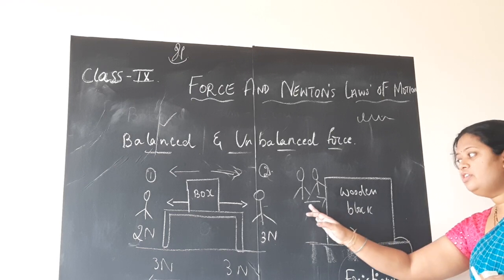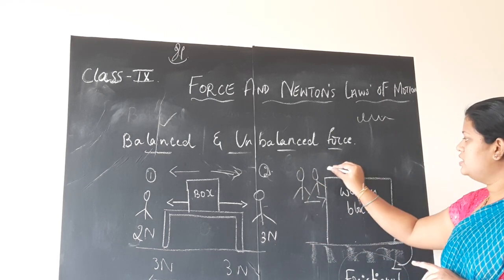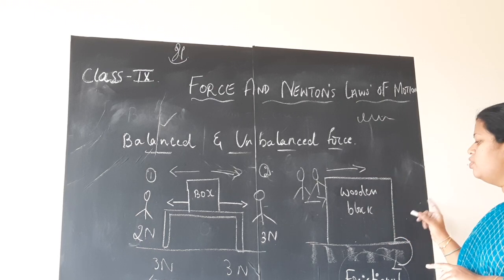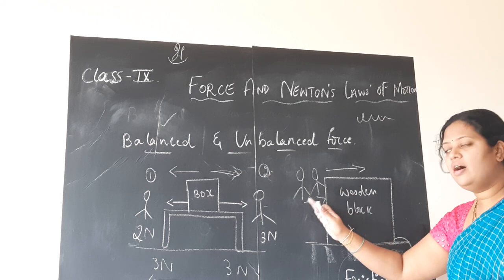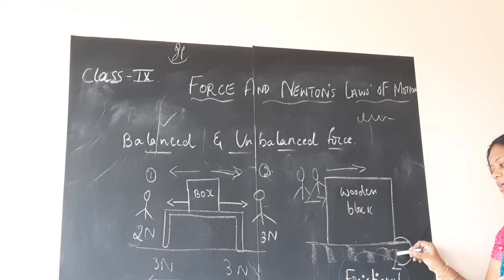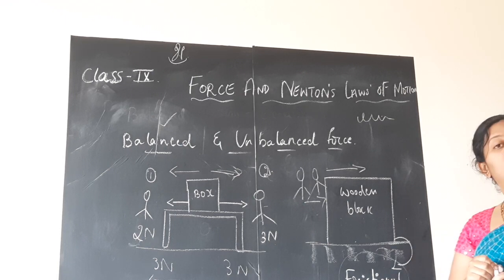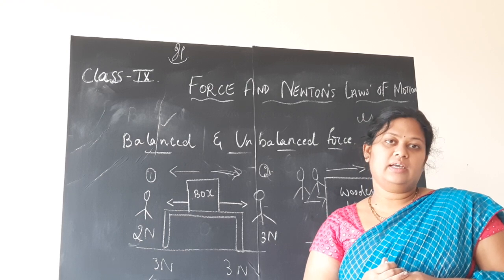If these two persons apply the force in this direction in order to move the wooden block, then the force which they are applying should be more than the frictional force present between the floor and the wooden block. Then only they can move the wooden block easily.